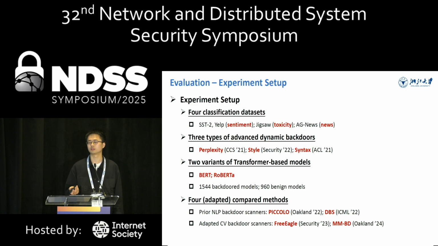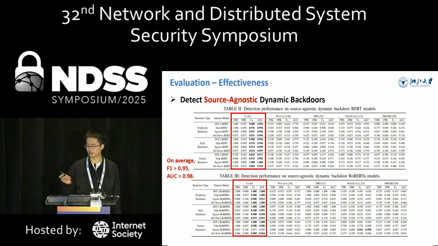image domain techniques. So the experimental results reveal that CLIBE achieves very strong performance in detecting source-agnostic dynamic backdoors with an average F1 score of over 0.95. In contrast, the baseline methods, Piccolo and DBS, fail in trigger inversion, while FreeEagle and MMBD struggle in classification tasks with a small number of categories, such as sentiment analysis, which, however, is a common scenario in NLP classification.